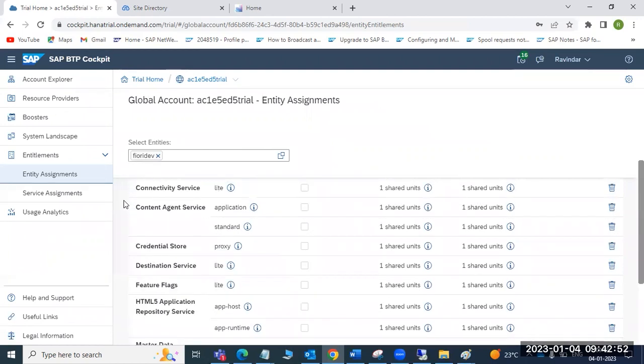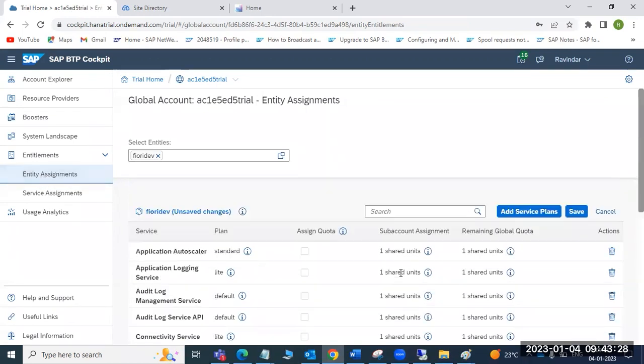Then you can go to the sub account. We can use that service. In the entities, we can assign our services, whatever services we can assign. Entities are the right to provision and consume the services and resources. In other words, entities are the service plans. What are the services you are entitled to use? Those are the entities. We can assign those services here.